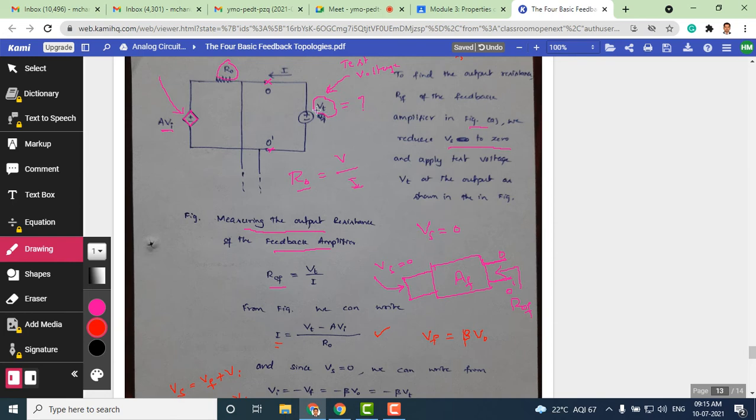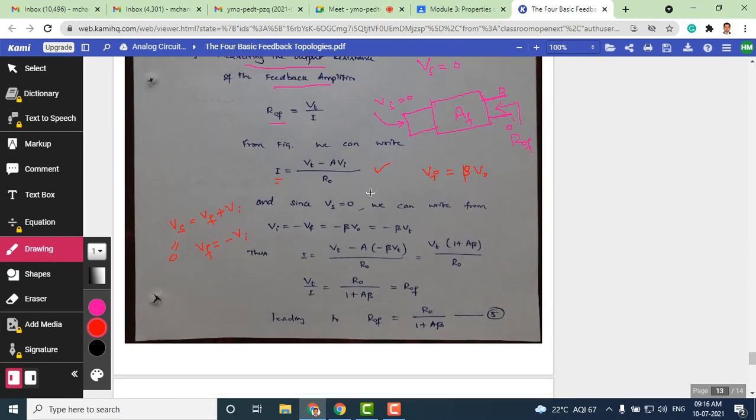In place of V0, what we have here is Vt. So therefore, I am replacing V0 with Vt. So now the expression for Vi is minus beta times Vt. This can be substituted in the second term of this I equation. Let us see the resulting equation: I equals Vt minus A, kept outside the bracket, and in place of Vi we can write minus beta times Vt, divided by R naught as it is.